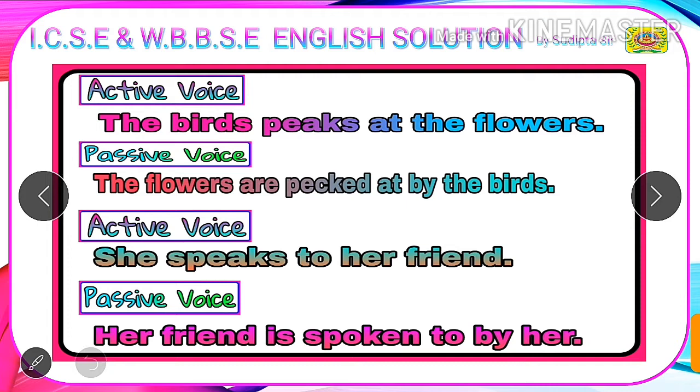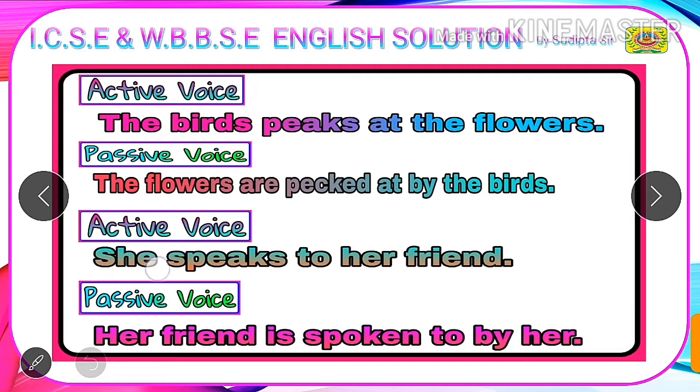And lastly, you used to write the preposition, mostly by, before the object. Students, here also we need to do the same, but the extra step we need to do here is to copy the preposition given after the verb in active voice after the V3 form of the verb in the passive voice.